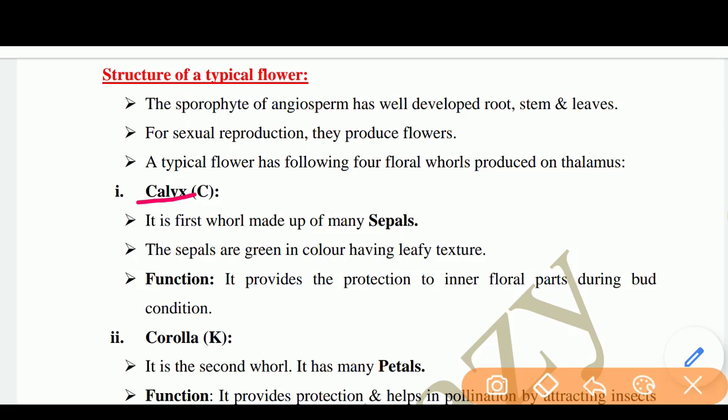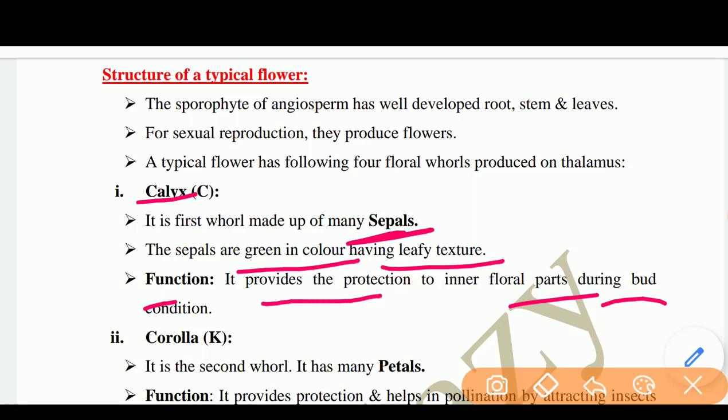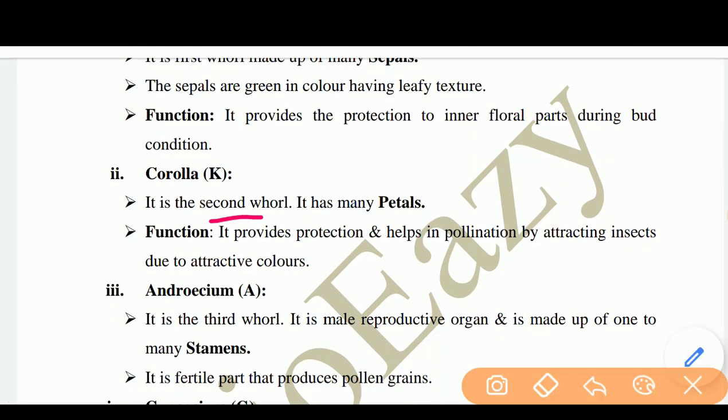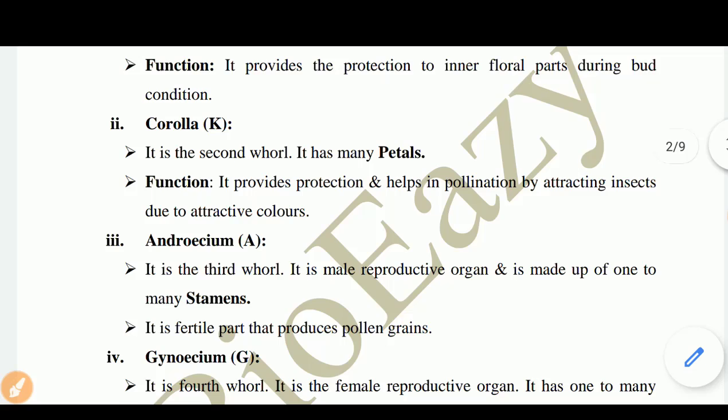Number 1 is called Calyx. It is the first whorl made up of many sepals. The sepals are green in color, having leafy texture. The function of calyx is to provide protection to the inner floral parts during bud condition. Next is the corolla. It is the second whorl. It has many petals. Its function is to provide protection and help in pollination by attracting insects due to attractive colors.